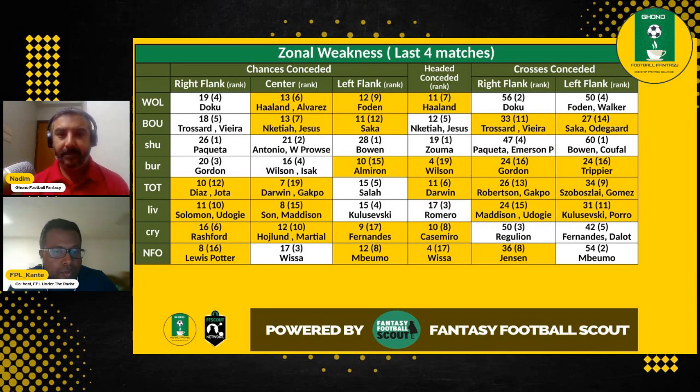And same thing for the Liverpool. You were just talking about it before the video, right? Kulusevski kind of shows up on this chart, and you were saying that he's the highest chance creator in the first 6 game weeks out of all the players. So that could be an interesting one. Not a lot of people are looking at Kulusevski. We are concentrated on the likes of Son and Madison, right? But the Zonal is basically saying that the Liverpool game could be a very, very good matchup for Kulusevski, right? So if you want to add anything on that also.